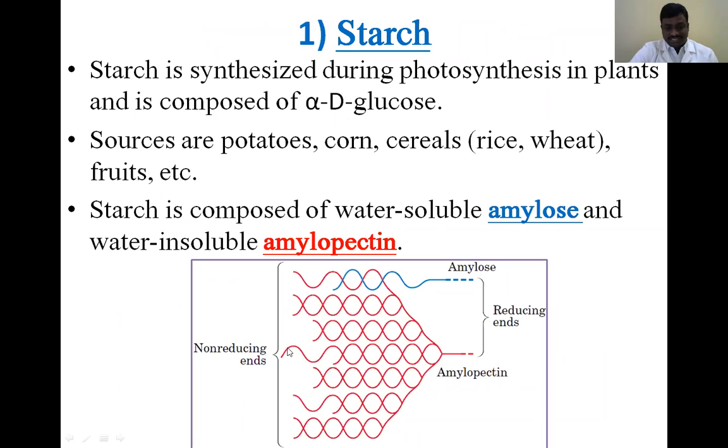This is the structure of starch, with a blue line and many red lines. That means starch mainly contains two components: amylose and amylopectin. Starch is made of amylose and amylopectin.